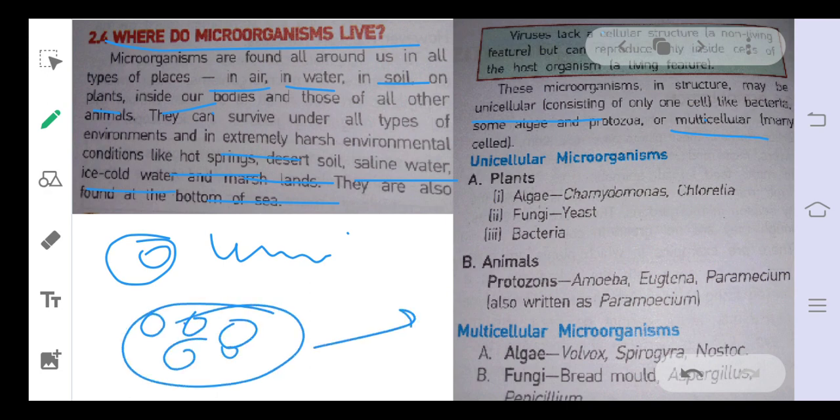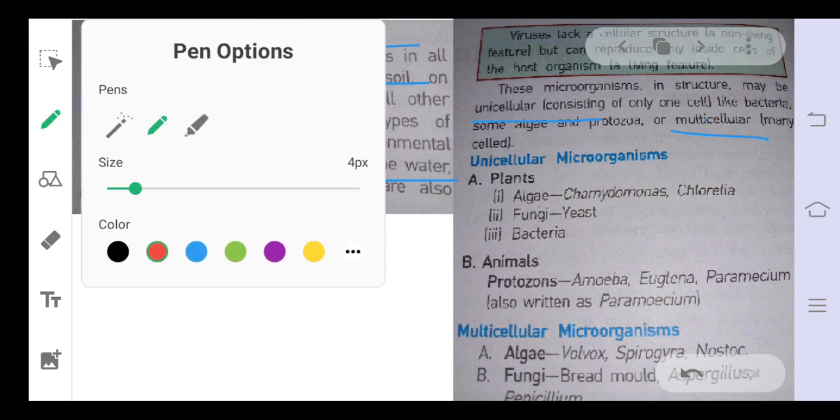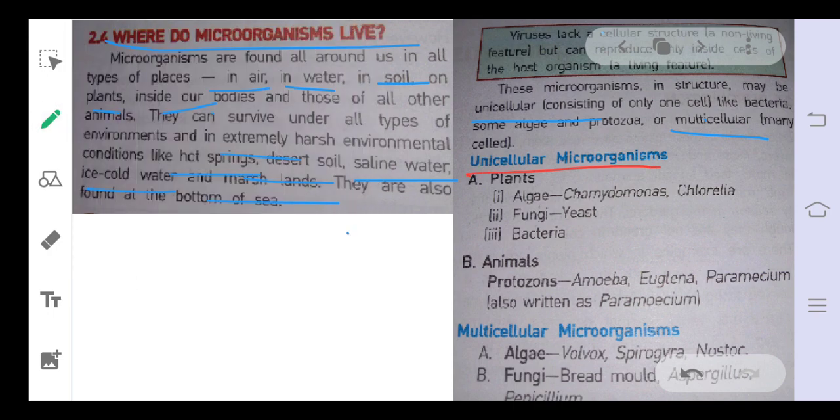Then it is called multicellular. So there are different categories of microorganisms, which are unicellular or multicellular microorganisms. Okay, like here it is written, unicellular microorganisms.